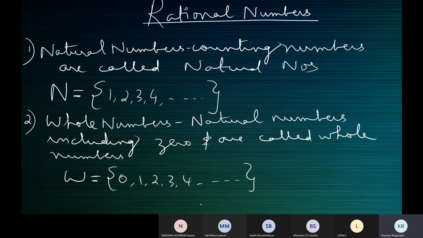Is that fine, children? Which is the smallest whole number? 0. 0 is the smallest whole number. Which is the largest whole number? It cannot be determined. Done, children? Finish writing? Yes, ma'am.